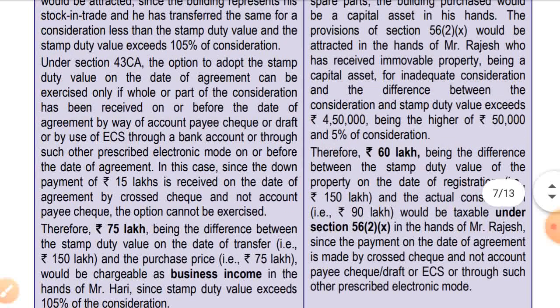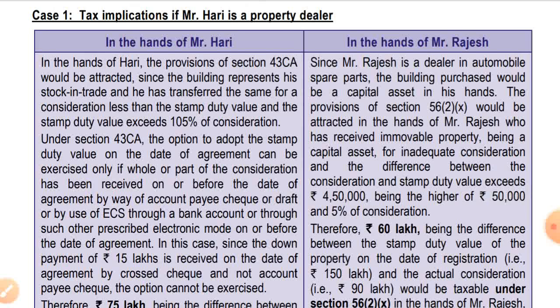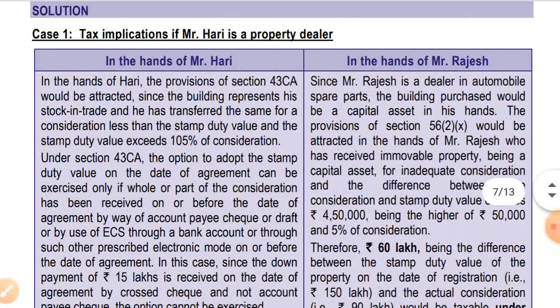Okay, in the hands of Mr. Rajesh, since Mr. Rajesh is a dealer in automobile spare parts, the building purchased would be a capital asset in his hand. He has a business of spare parts and the building will be treated as a capital asset. The provision of section 56(2)(x) would be attracted in the hands of Mr. Rajesh, who has received immovable property being a capital asset for inadequate consideration, and the difference between the consideration and stamp duty value exceeds 40 lakhs, being the higher of 50,000 and 5% of consideration, that is 5% of 90 lakhs.